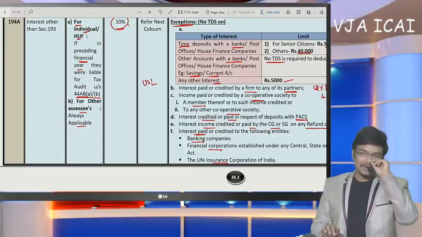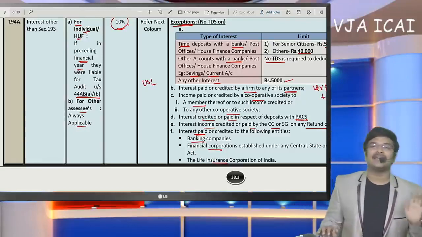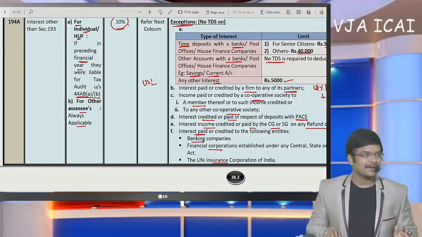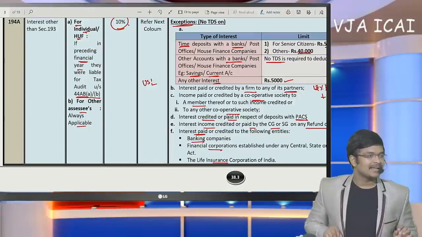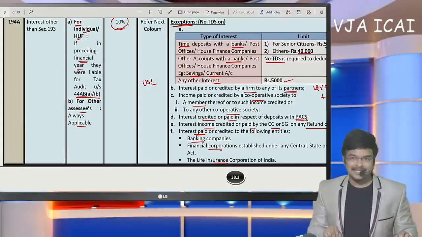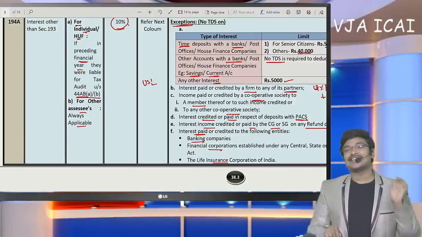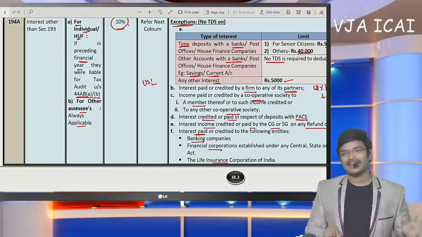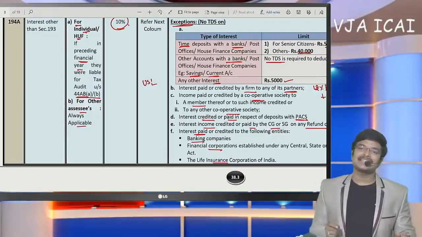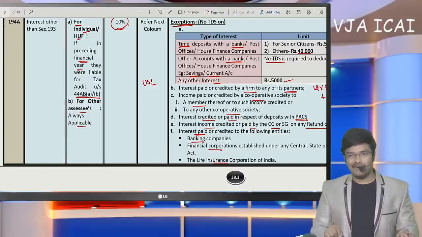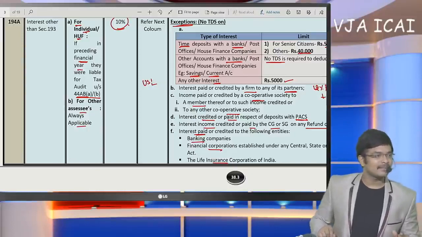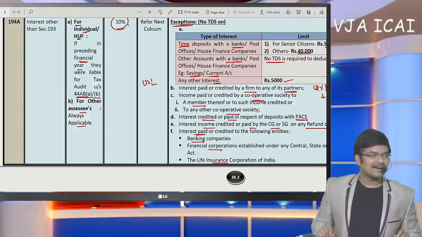So only if you are getting your books of account audited by a chartered accountant under 44AB, then only the provisions of TDS will get attracted. Okay. Next, coming to the other thing, is interest payable on RD subject to TDS? Yes. If the RD interest exceeds 40,000, RD, FD, all other accounts which were maintained by you in a bank, entire interest, if it exceeds 40,000 in case of normal persons, 50,000 in case of senior citizens, then TDS will be deducted.